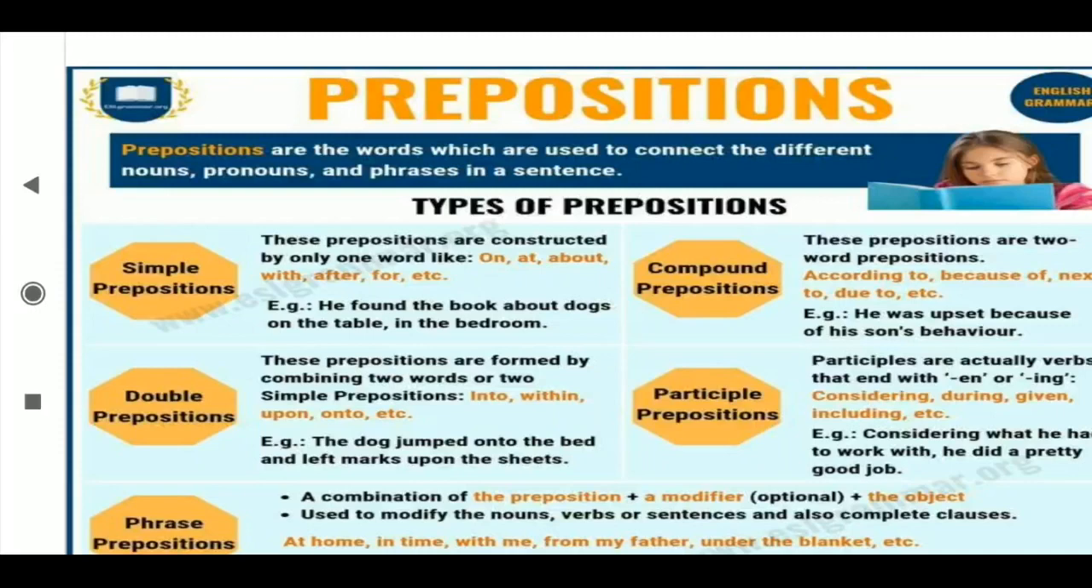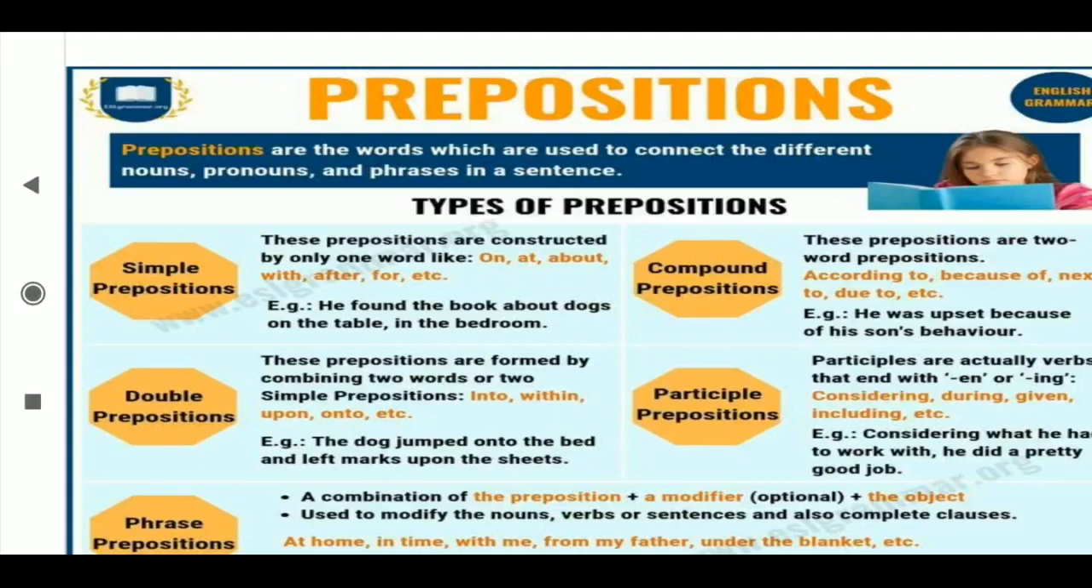Now phrase preposition. What is a phrase? A phrase comes in the form of more than two words, more than three words, and in that a noun is also coming, as well as a pronoun, as well as a preposition. That's why it is called the phrase preposition. Here are some examples. At home: home is the noun, and with that noun one preposition is used, at. That's why at home is a phrase preposition. In time, with me, from my father, under the blanket. In all of these you can observe that with the preposition there is one noun, or a pronoun, or a verb. That's why it is called the phrase preposition.